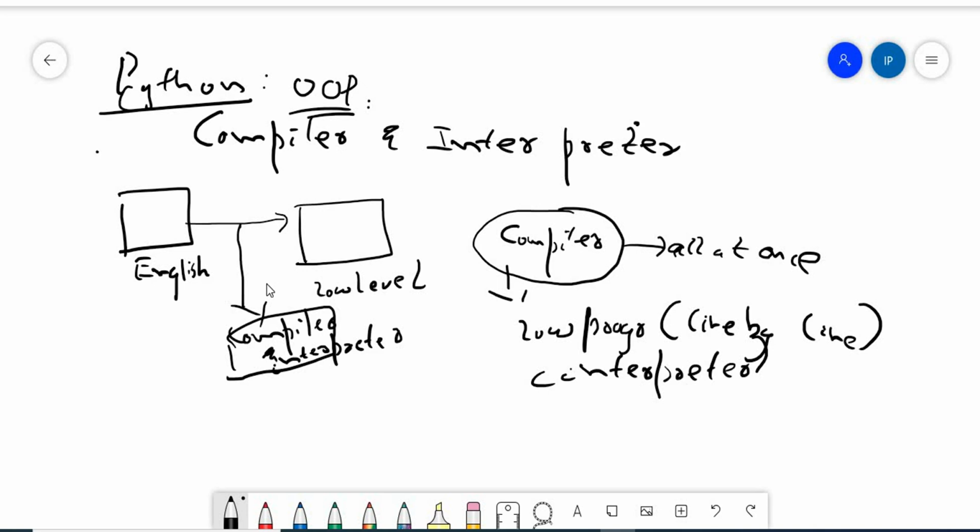What is Python? It is an object-oriented programming language. Why it is object-oriented, we'll be seeing later. So the compiler and interpreter come into the picture to convert a high-level program to a low-level program. The next session will start with the Python basics and we'll understand the practicals on the same.